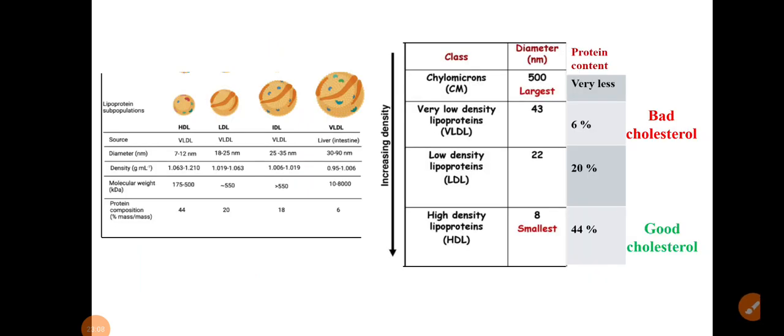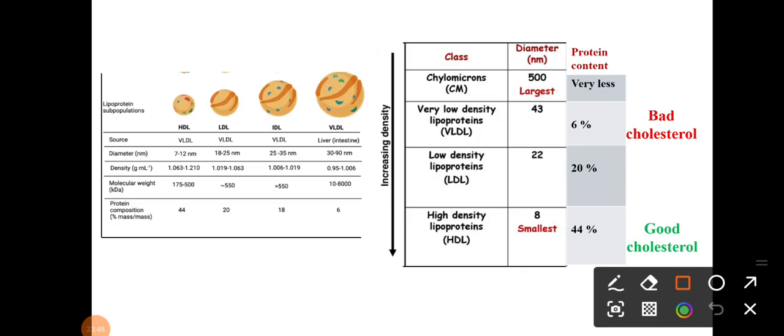Okay, the next one. These are the different types of lipoproteins in our body. So these are the chylomicrons, very low density lipoprotein, then low density lipoprotein, high density lipoprotein. Among these, very low density lipoprotein is a bad cholesterol. And high density lipoprotein, that is your good cholesterol, right? If you are talking about the size of the lipoprotein particles, the chylomicrons have the largest size, right? Because it is almost 500 nanometer.